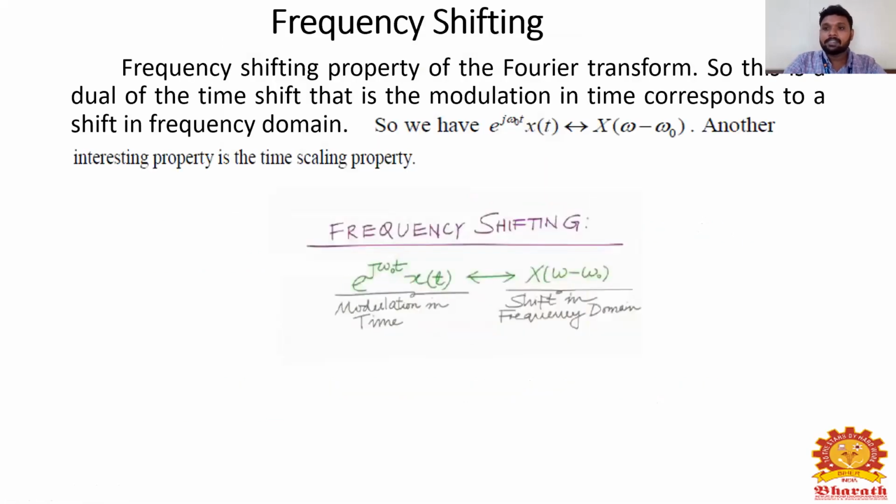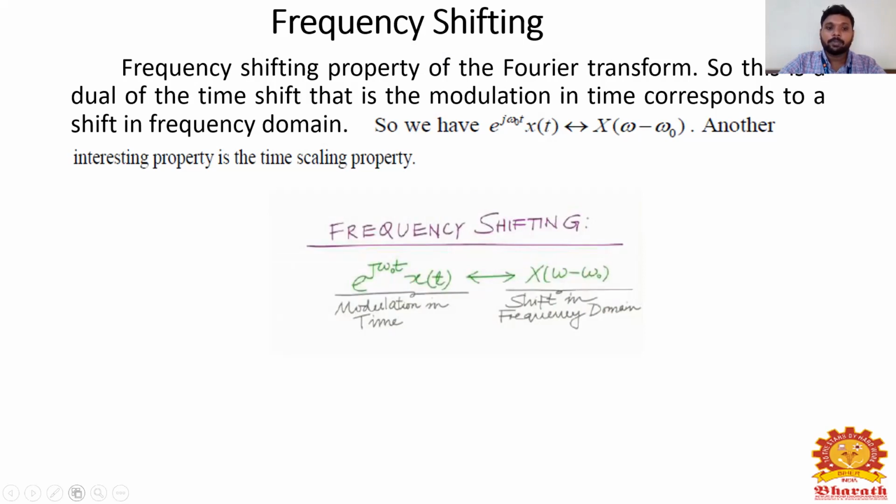And the next type is frequency shifting, a property of the Fourier transform. This is the dual of time shifting, that is, a modulation in time corresponds to a shift in the frequency domain. So we have e power j omega naught t into x of t. If I take the Fourier transform for the frequency shifting, I will get X of omega minus omega naught.